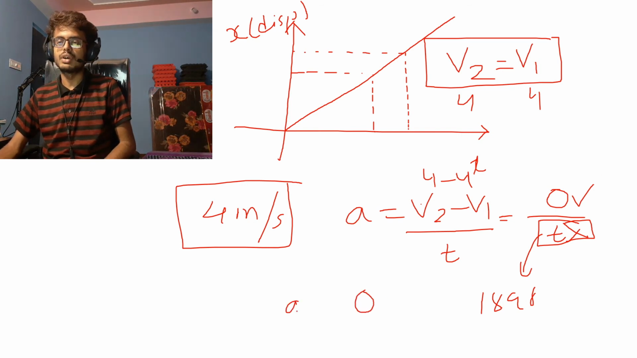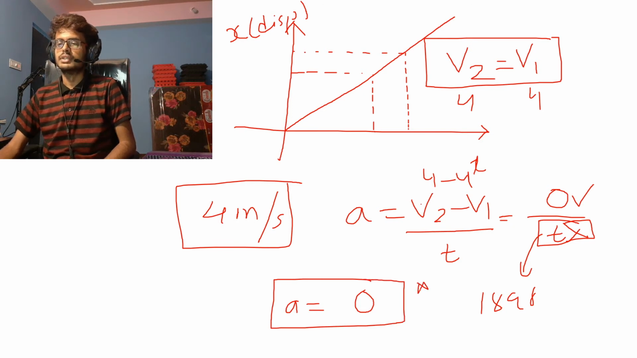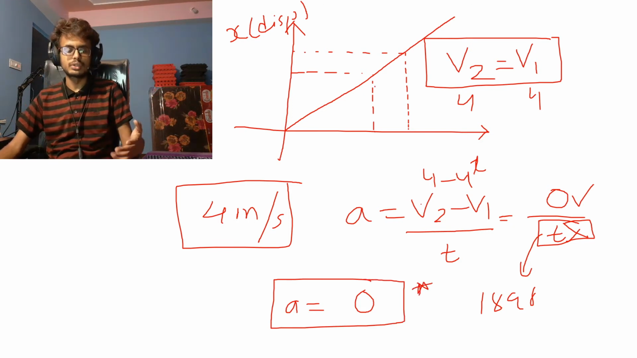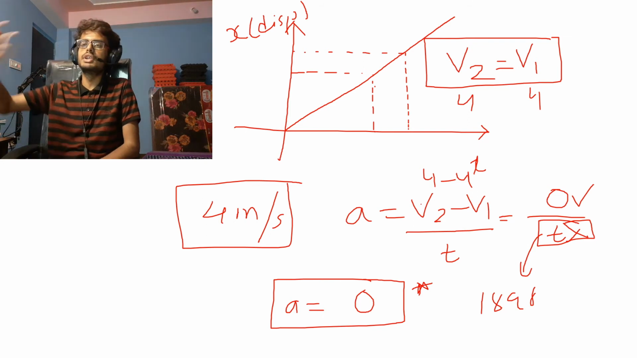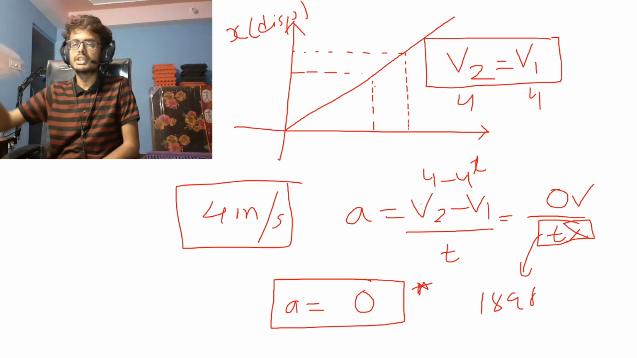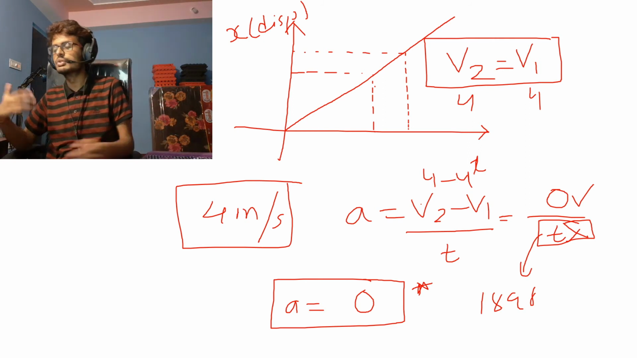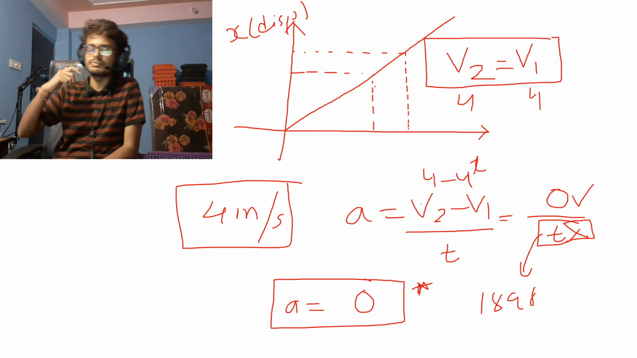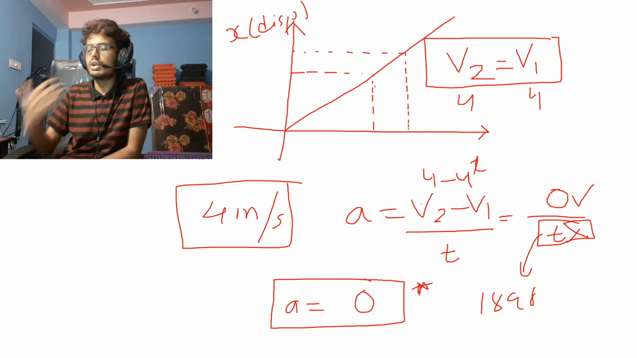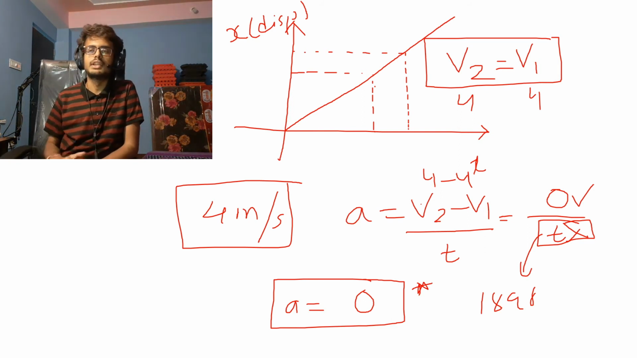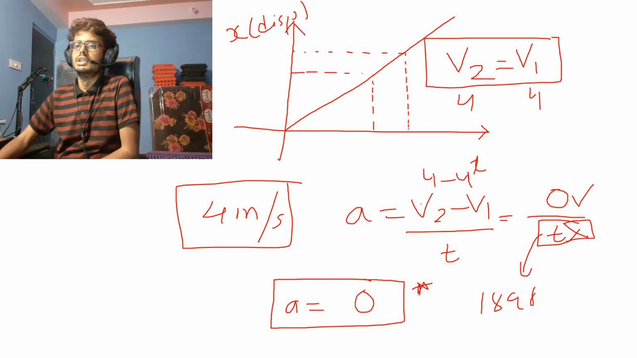So acceleration will always be 0 for a uniform motion. There is no exception for this. Whenever a body is in uniform motion, continuing with its own velocity throughout, going on with the same velocity that it had before, then the acceleration will always be 0. You should be very clear about this.